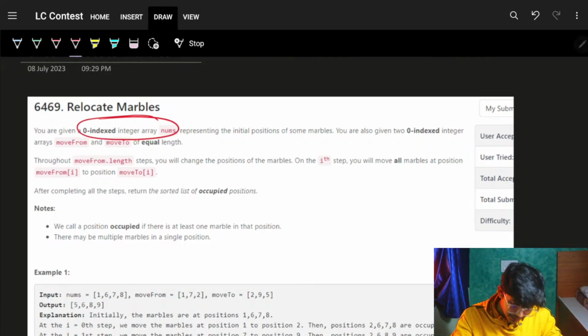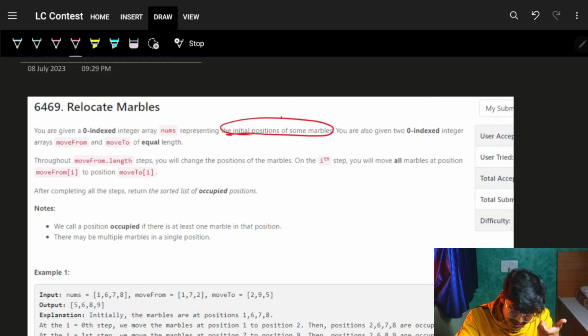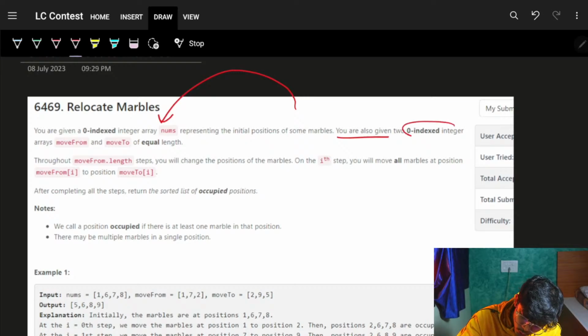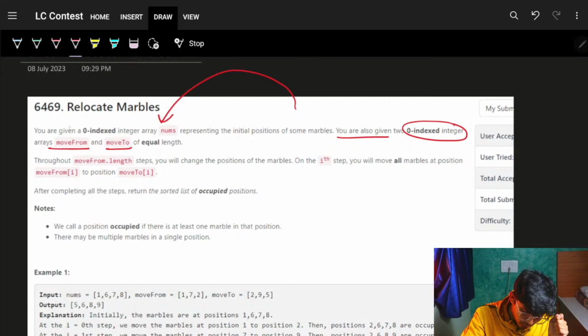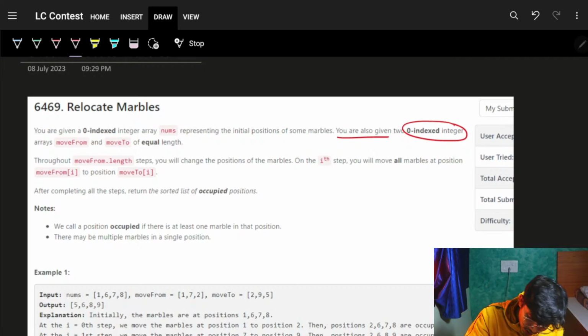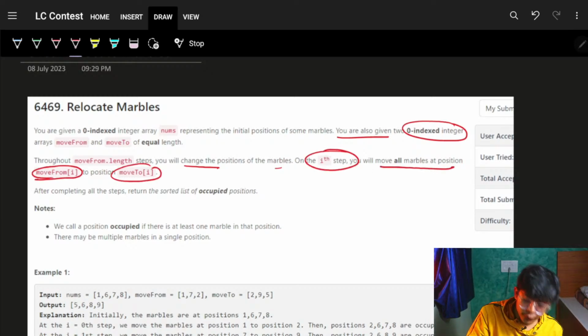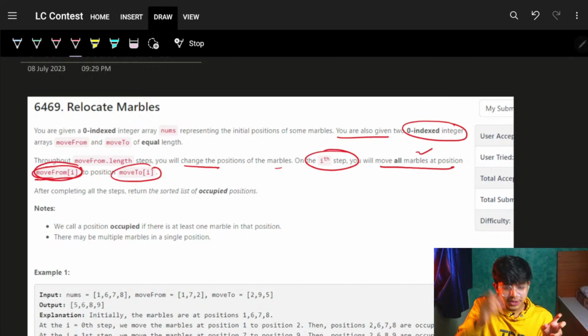Cool. Side thing. But yeah, a zero-indexed integer array nums representing the initial positions of some marbles. So basically, we have some marbles and their initial positions are represented in nums. Now, you're also given two integer arrays, moveFrom and moveTo. We'll see with the example what it says, but I can move from one to the other. Throughout moveFrom length steps, you will change the positions of the marbles. On the ith step, you will move all the marbles at position moveFrom[i] to position moveTo[i].